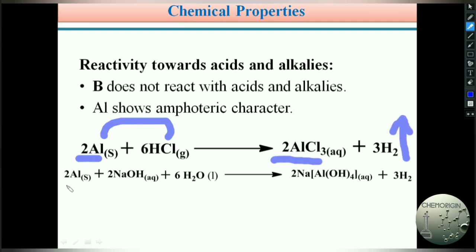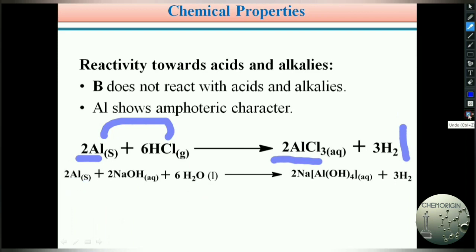Similarly, the same aluminium metal in the solid state reacts with a base, NaOH, sodium hydroxide, caustic soda, in aqueous medium, which means both are soluble in water as the solvent. So aqueous NaOH reacts with aluminium. Here also the byproduct is hydrogen gas, which is emitted from the reaction. The aluminium metal reacts with the acid as well as the base and liberates H2 gas.